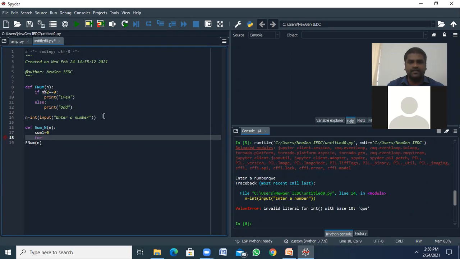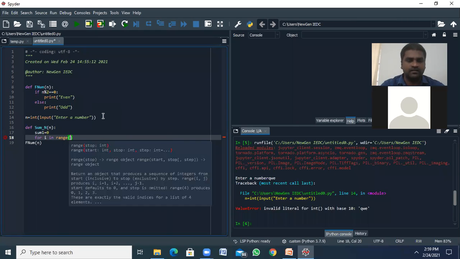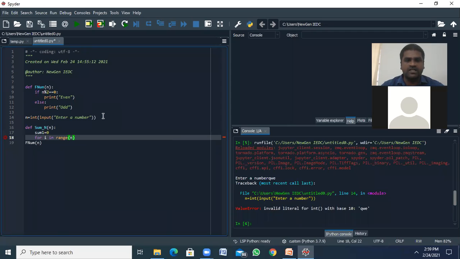We should use for here, with iterative variable i in. I have forgotten the range function. Whenever we want to give a sequence, we should use a function called range. If I have an n number, I want to provide the range of n. It starts with 0 and ends with n minus 1.